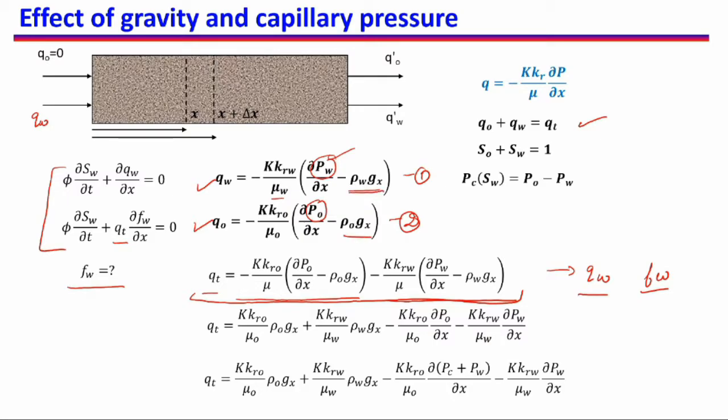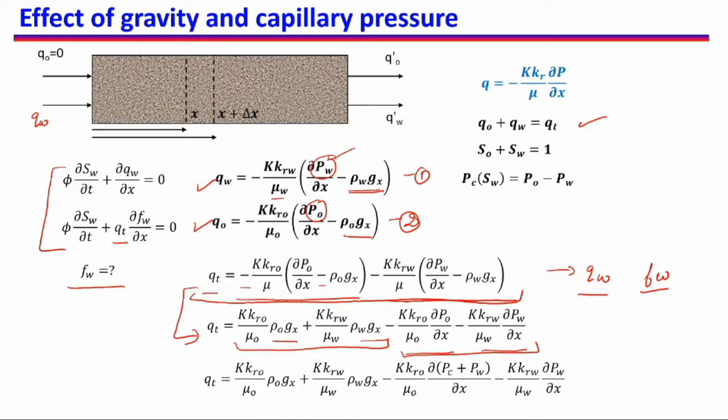Going from this equation to this equation, I am just combining the gravity terms and the pressure gradient terms together. The gravity terms will become positive and the pressure gradient terms will still be negative, because the negatives cancel out. This is the only thing that I am doing here.